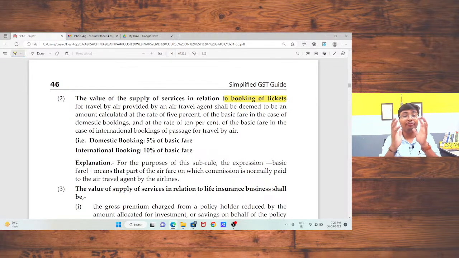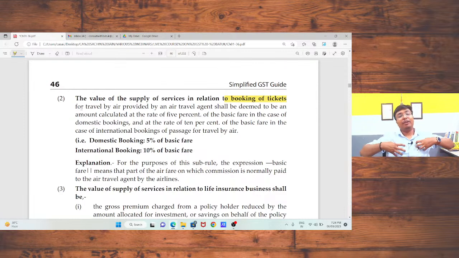In case of booking of tickets, if I want to book a ticket with an air travel agency, an air travel company, what will be the value of supply on which GST has to be paid? So, for travel by air provided by an air travel agent, the value of supply shall be deemed to be an amount calculated at the rate of 5% of the basic fare.